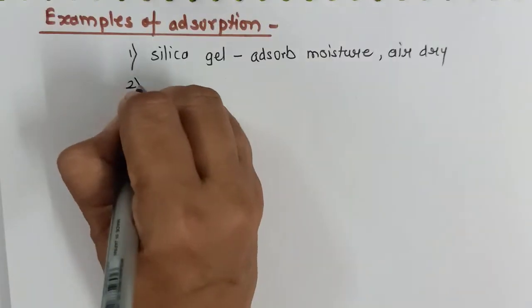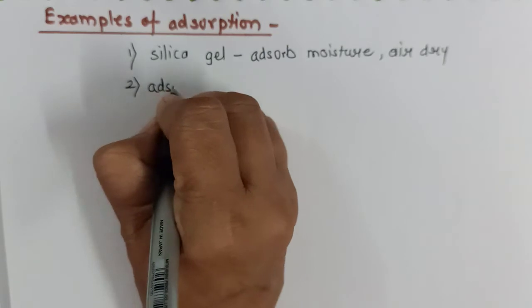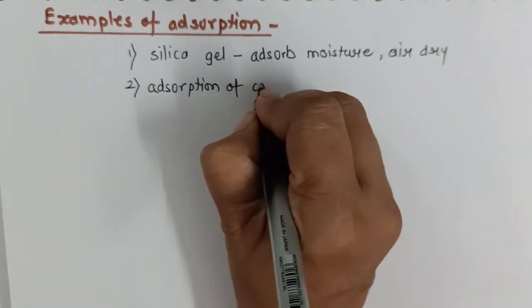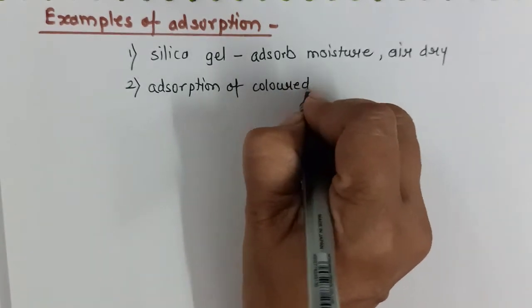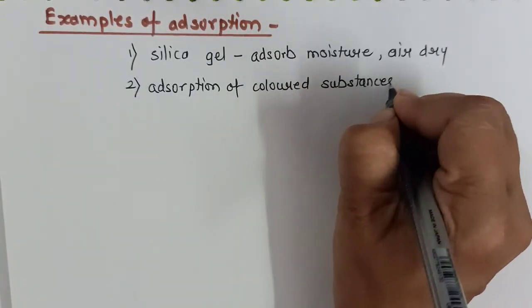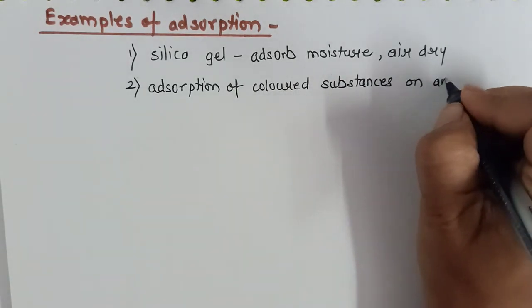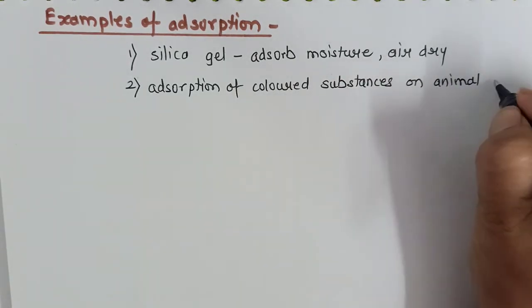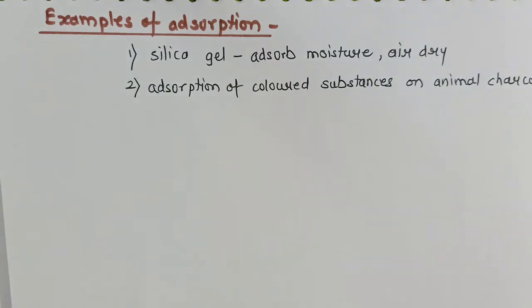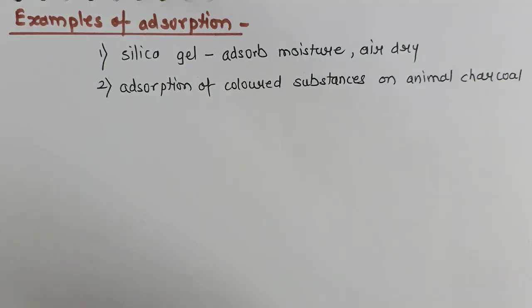Secondly, adsorption of colored substances on animal charcoal. Certain colored substances are made colorless by removing their color by the process of adsorption.